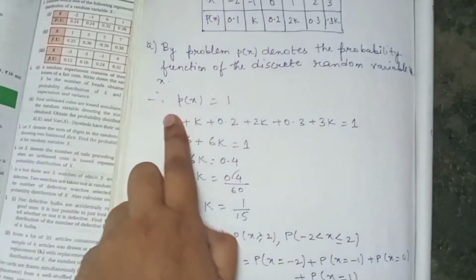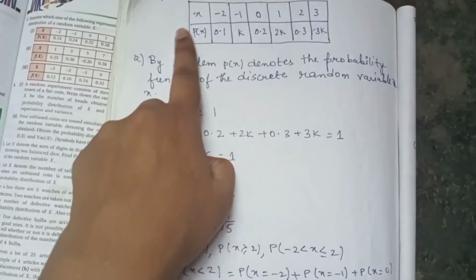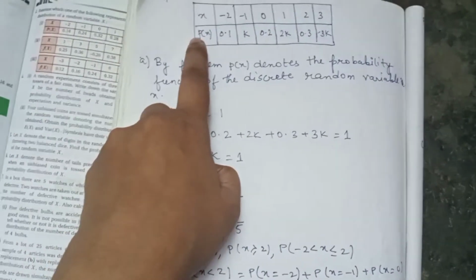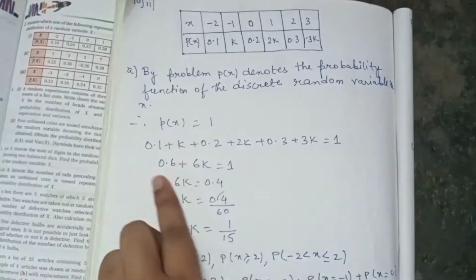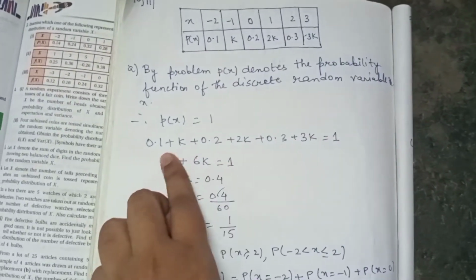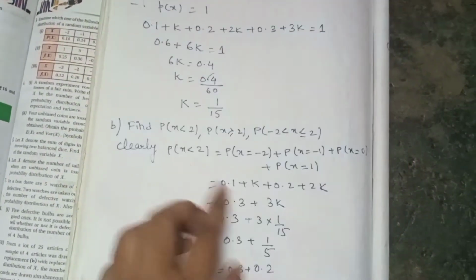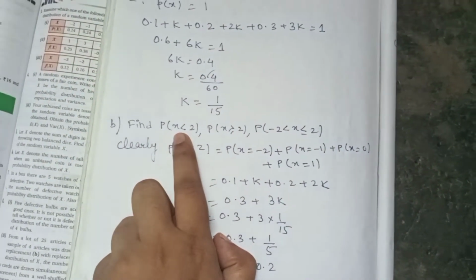So what we have done here: because the total probability equals 1, that is why I have written the probability function, meaning f(x). I told you f(x), but in this question it is p(x), so that is why I am writing p(x). Sum of p(x) equals 1, so I am putting the values and finding the value of k. Now the second question, they are telling you to find p(x) less than 2.